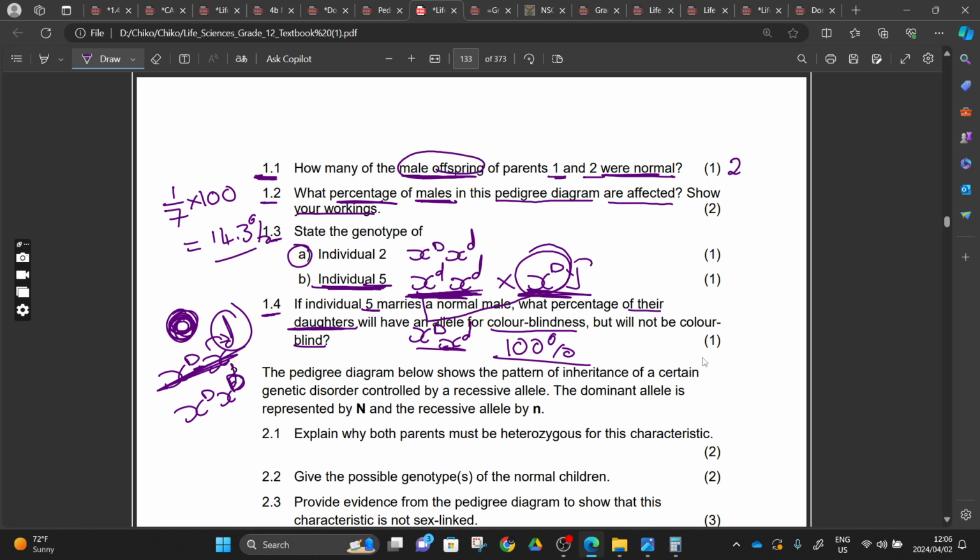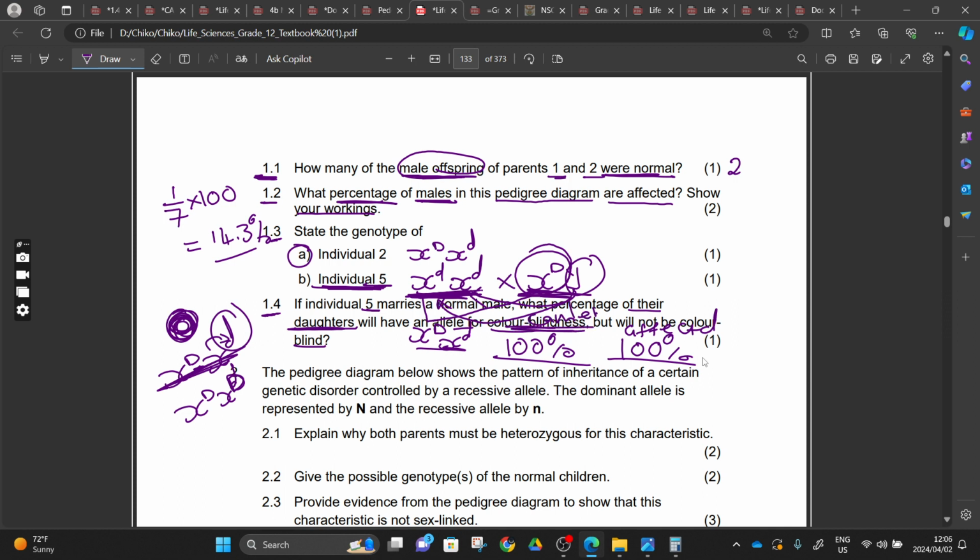If it was for the sons, it would be 100%, because when this Y goes and has this X, all of them will be affected. All of the sons will be affected, and all of the daughters will have an allele for color blindness, but they will not be color blind. So all of them will be carriers, right?